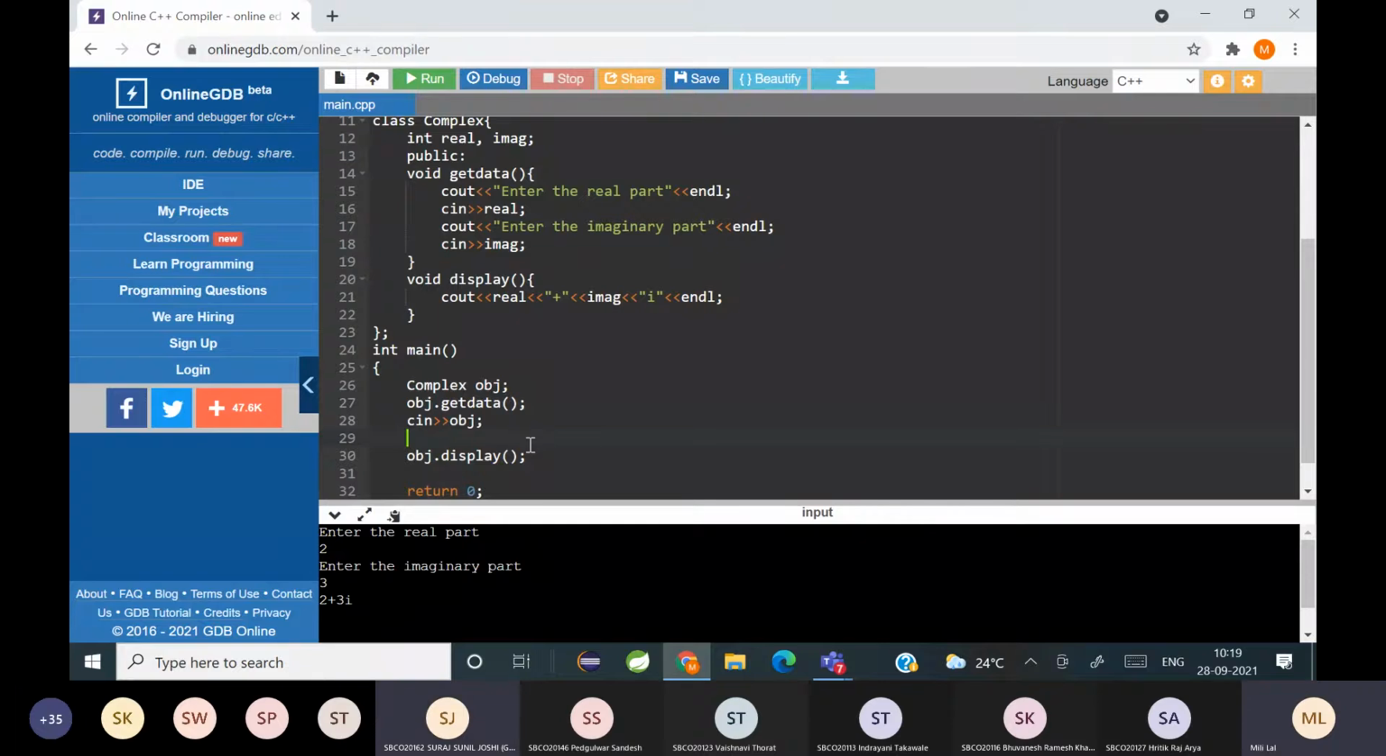No, that is the namespace. Class is iStream. Okay, cin is an object of iStream. What is iStream? iStream is input stream. Is that clear? I'm repeating again. obj belongs to which class? It belongs to the class complex. And cin belongs to which class?